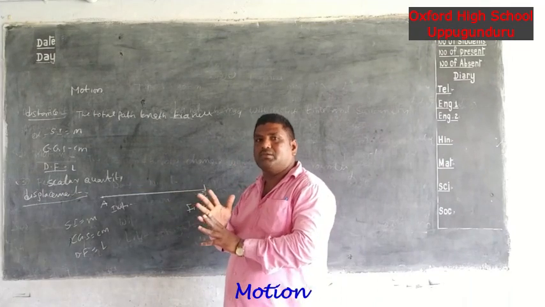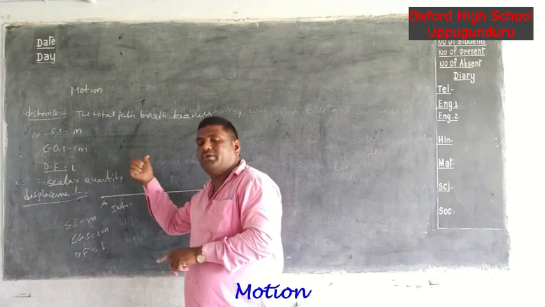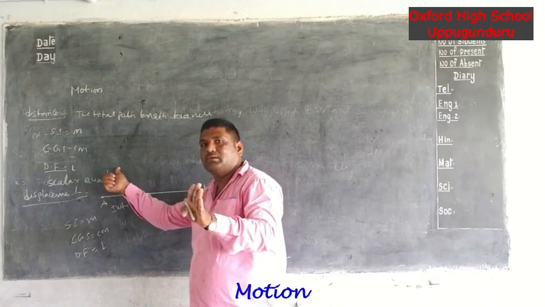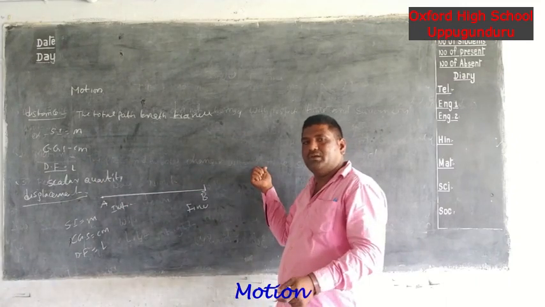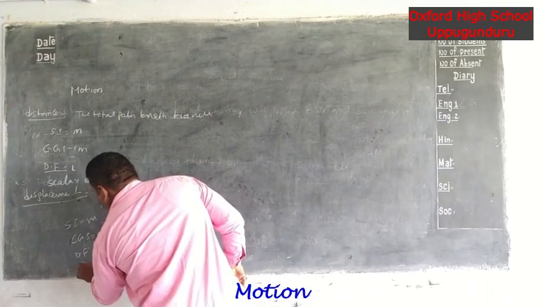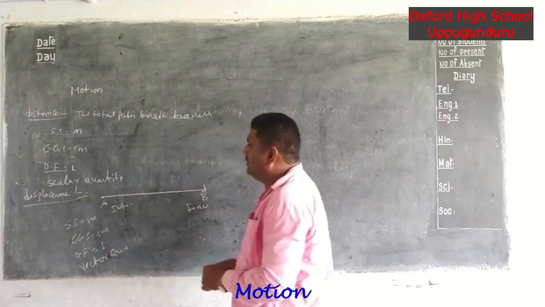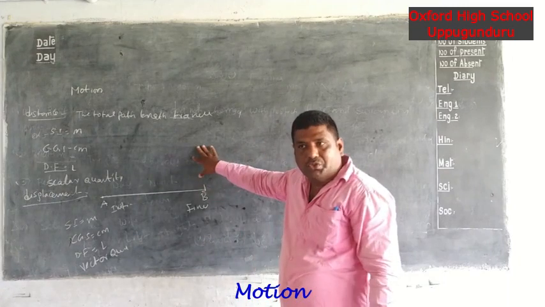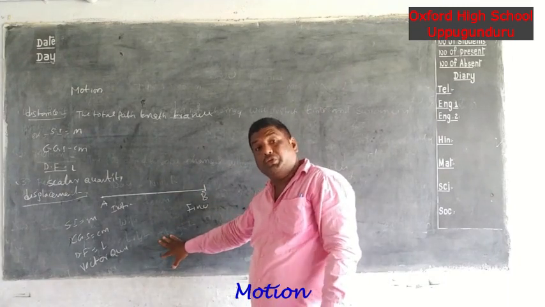Do you understand all? Mainly, what is the difference between scalar and vector? Scalar means only magnitude but no direction. But vector has both magnitude and direction. Okay, next. So displacement is a vector quantity. Again, distance is always positive, but displacement can be zero or negative.